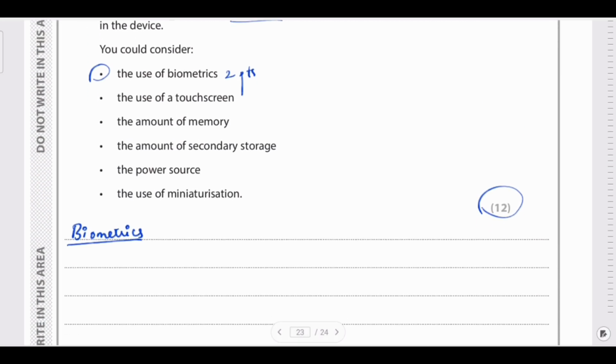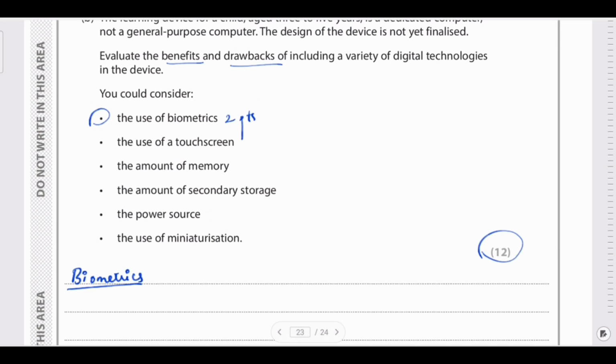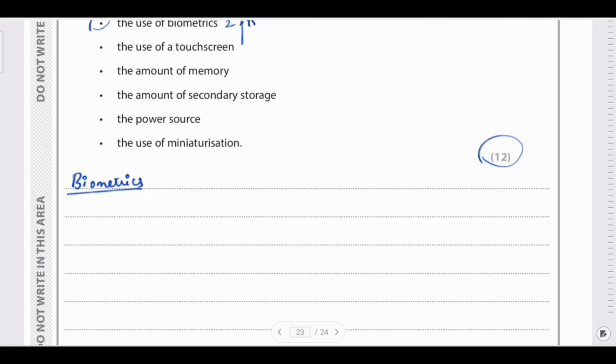So now you need to explain the benefits and the drawbacks of using the biometrics. So these biometrics are basically used for security purposes. So it is not necessary to include them in the child's device. So one benefit is that with biometric recognition, parents can use it to control the screen time of the child.